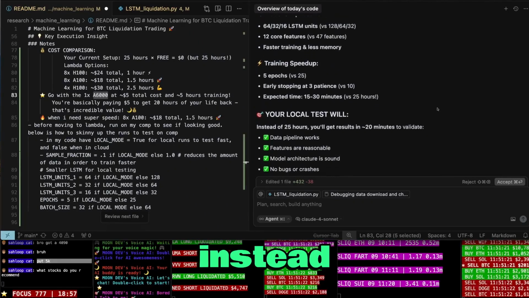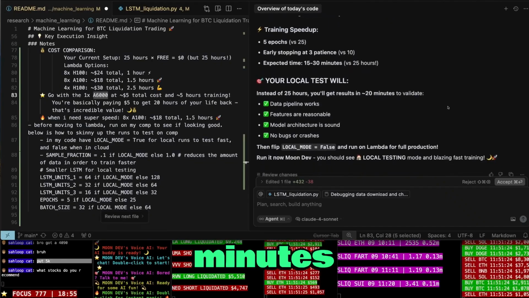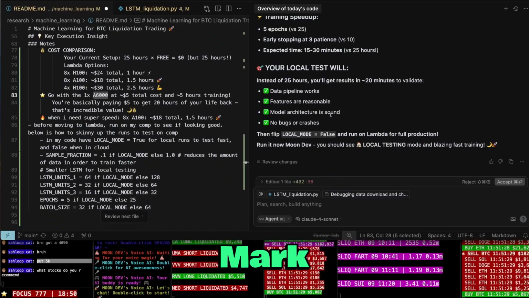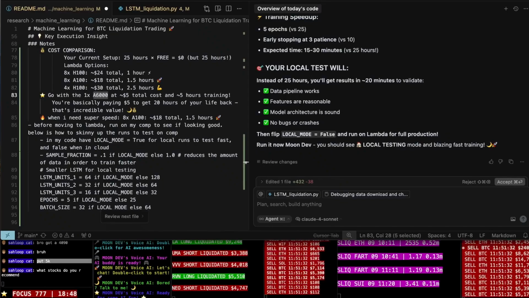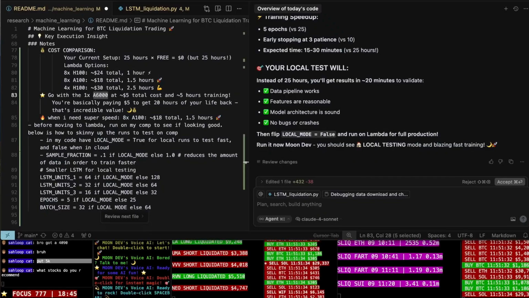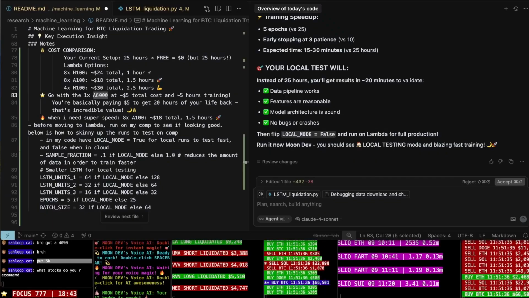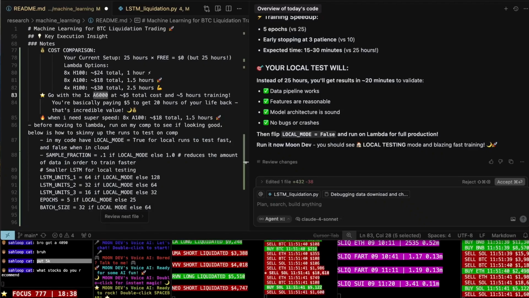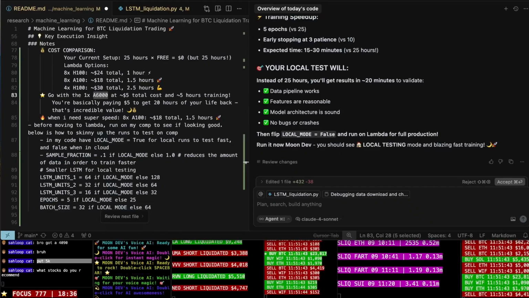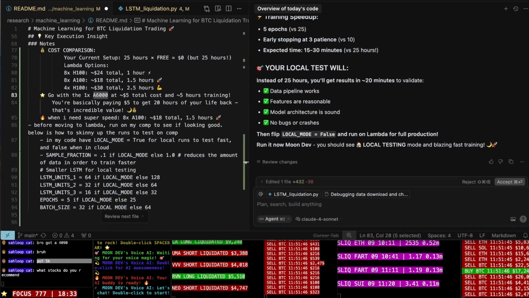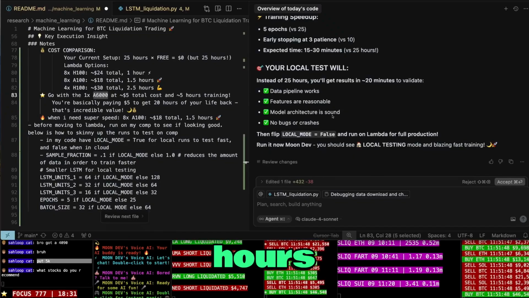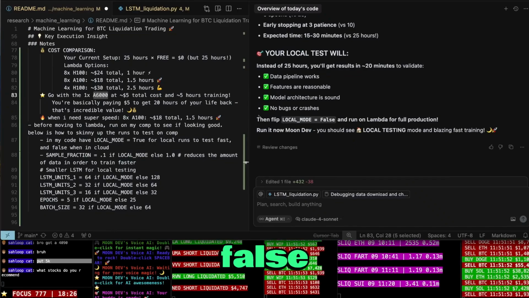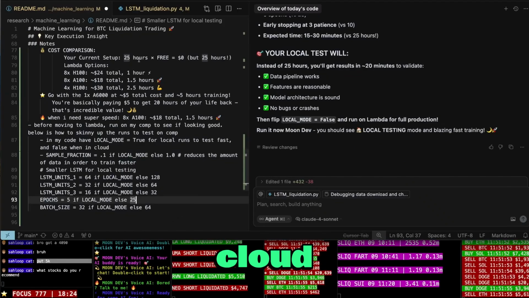Your local tests, instead of 25 hours, you'll get in 20 minutes to validate. Data pipeline works. Features are reasonable. Model architecture is sound. Instead of 25 hours, you'll get in 20 minutes. That's nice. Then I just flip it to false when I go ahead and run it in the cloud.